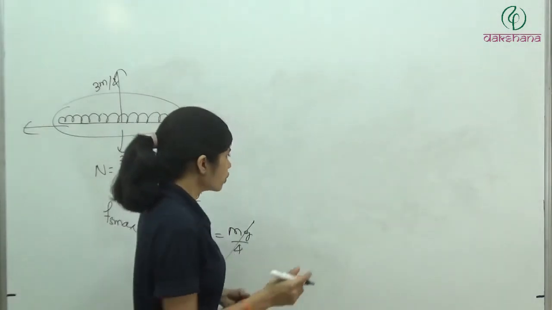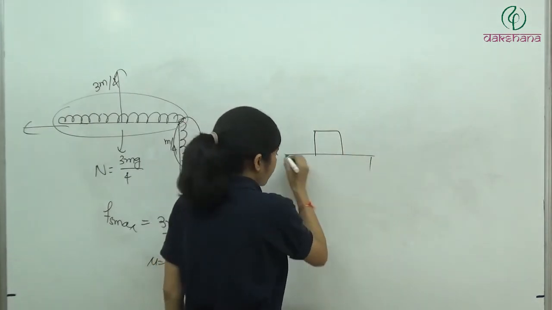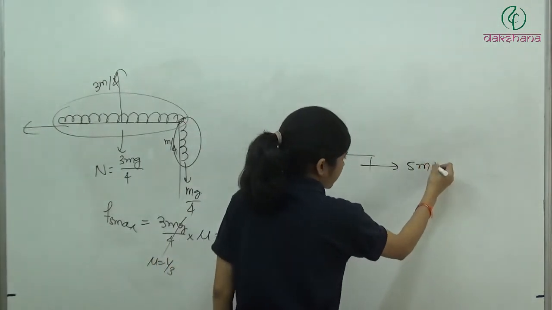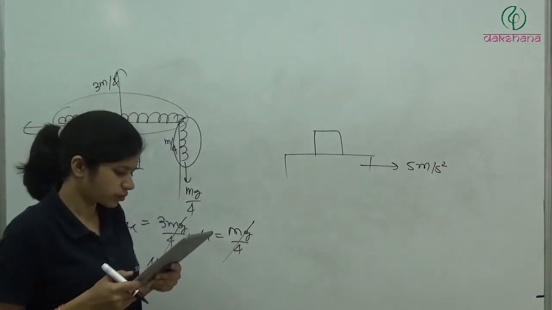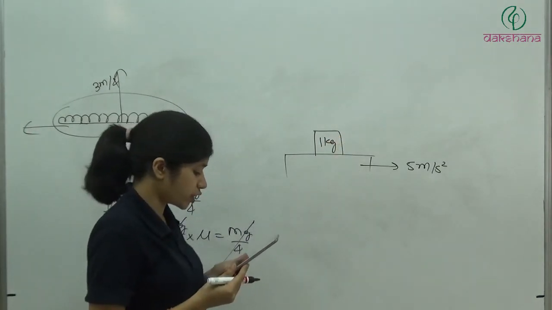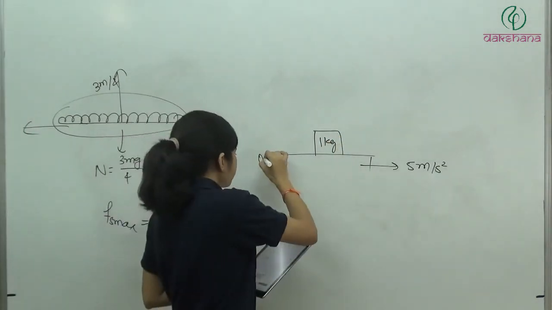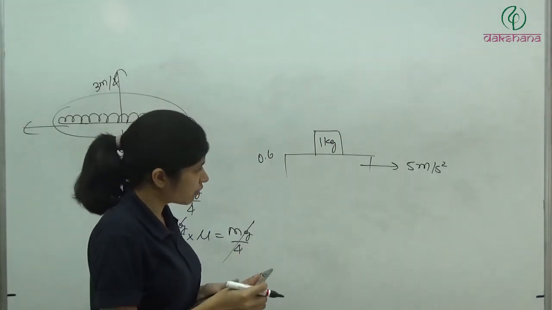Clear? So now we have block over block problem again, and the truck is moving with acceleration 5 meter per second square. This is 1 kg. The coefficient of friction is 0.6. So we have to find the frictional force.